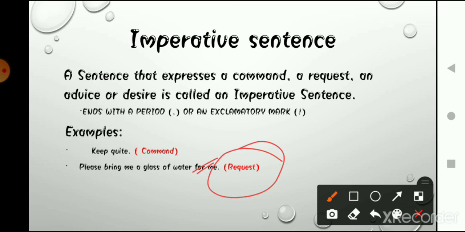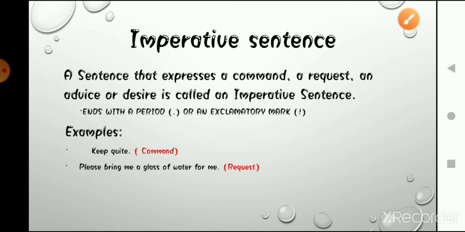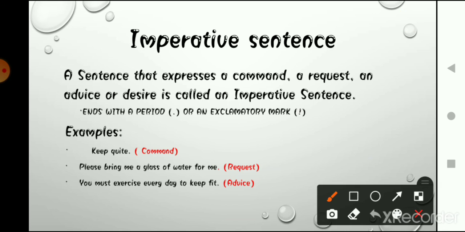I am requesting someone, please bring me a glass of water. What about the third sentence? You must exercise every day to keep fit. In this sentence, I am basically giving someone advice that you should exercise regularly to keep your body fit, right?